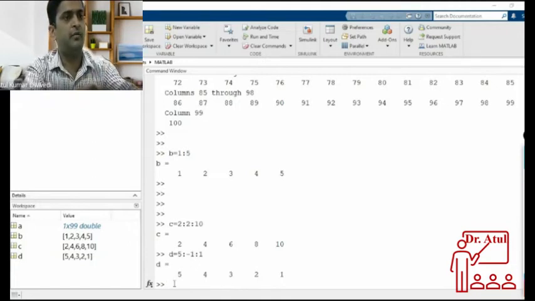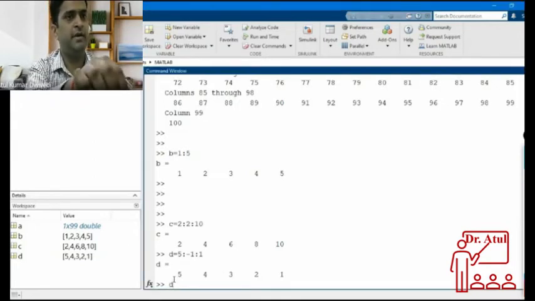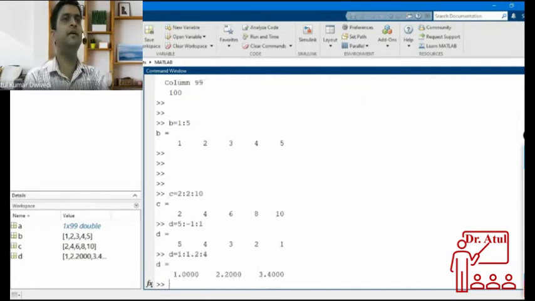Somebody may think, what will I do if I try one more thing, whether this works. 1 colon 1.2 colon 4. What I have done here, I have taken a fractional increment of 1.2 up to 4. So starting from 1, the first number is 1, then the second is 2.2, and the third is 3.4.